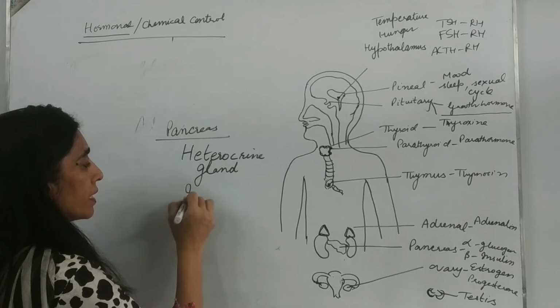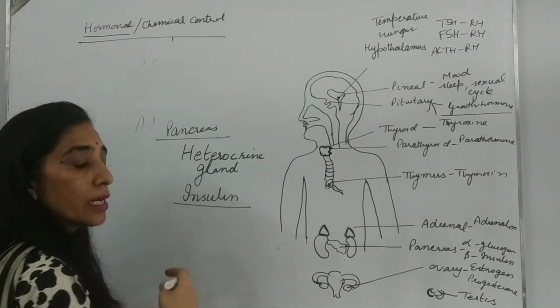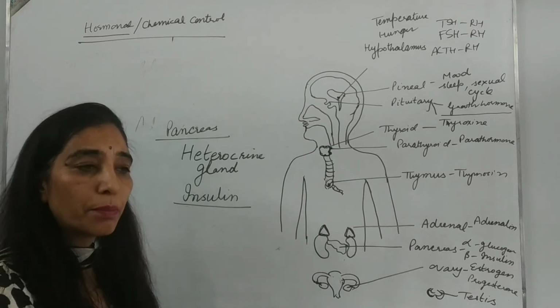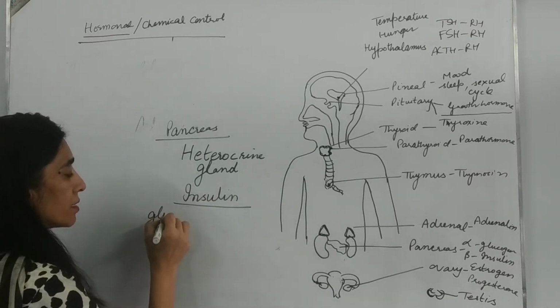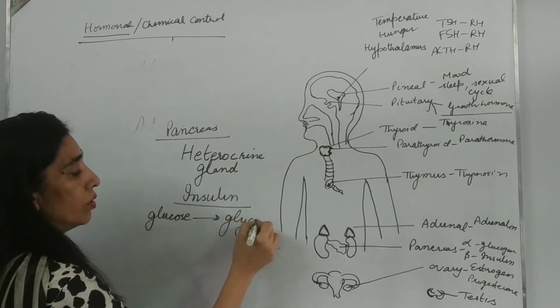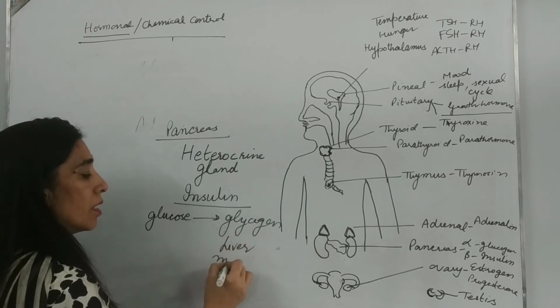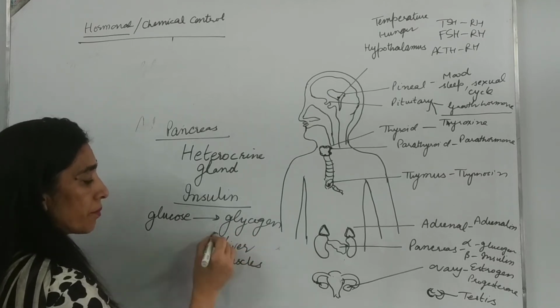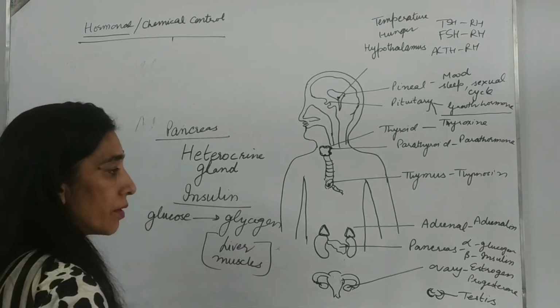Beta cells will release insulin. Now what is the function of insulin? As soon as we eat food, the blood glucose level starts rising. Insulin will convert this glucose to glycogen. This glycogen is later stored in the liver or muscles, right?